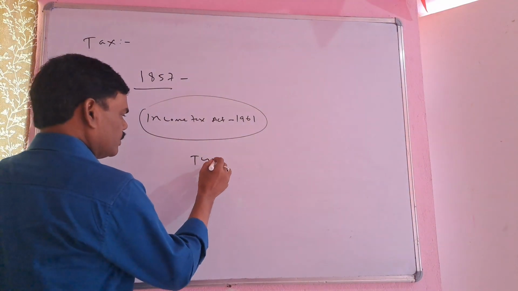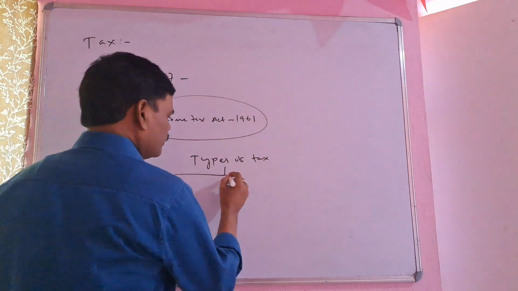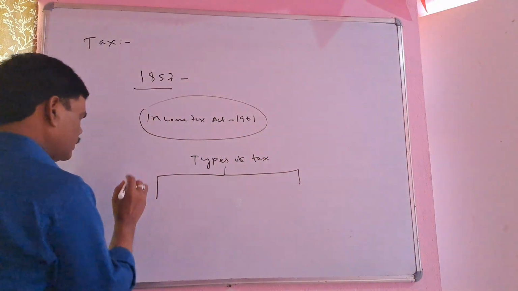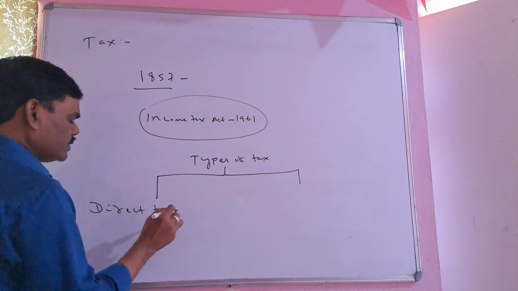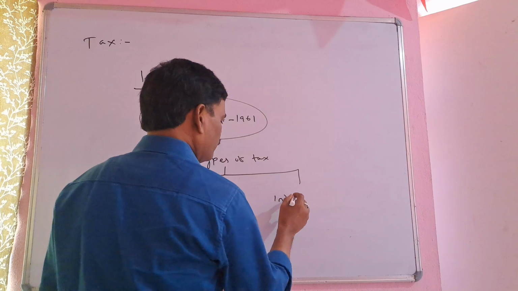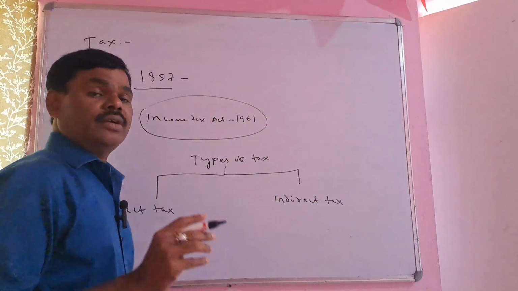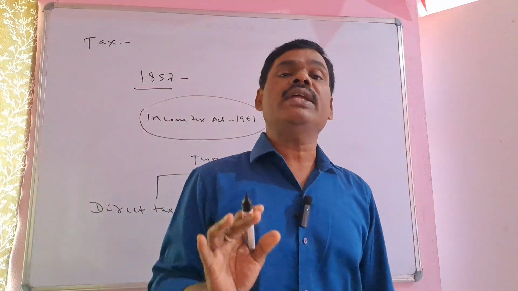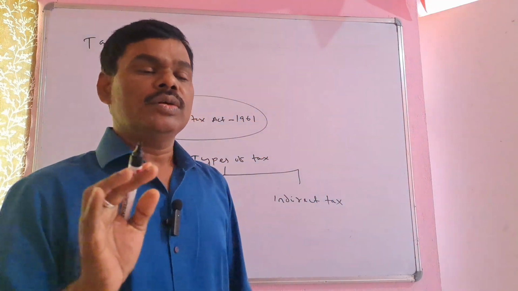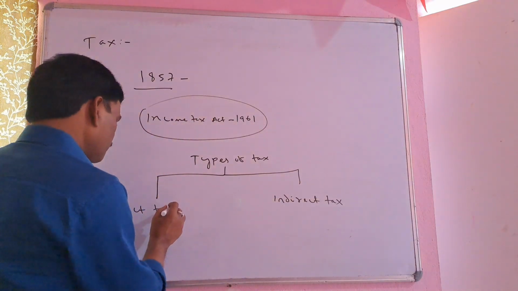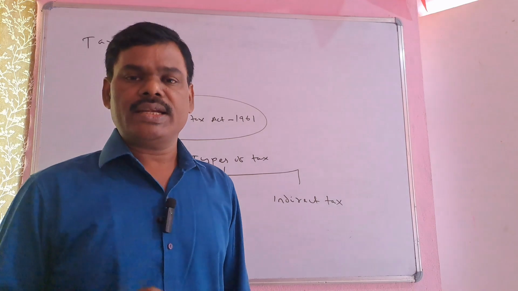Types of tax. Basically, there are two types: direct tax and indirect tax. Direct tax means the tax we are paying directly to the government. What is that?